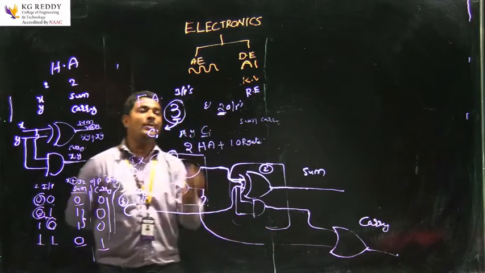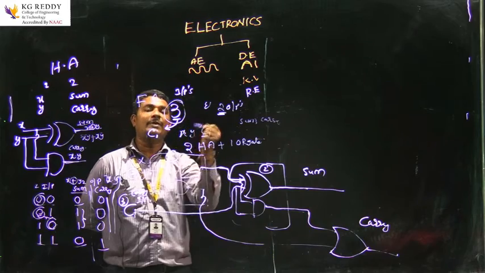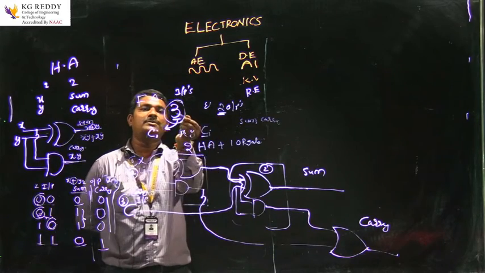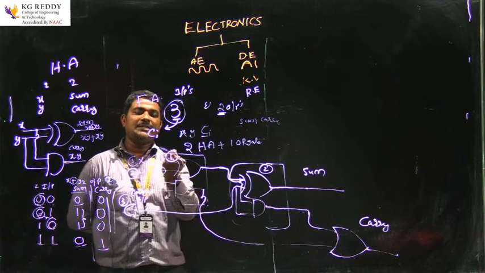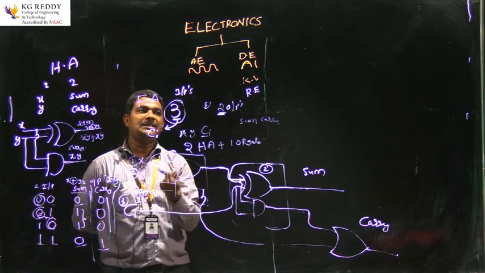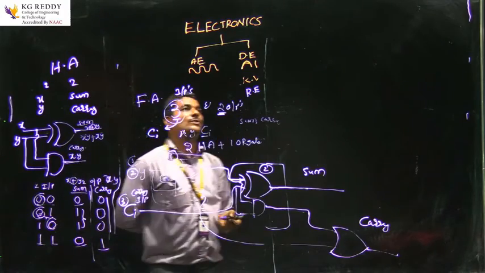How many inputs are there in full adder? 3 inputs. Let us take 2 power n, 2 power 3, since the number of inputs is 3. 2 power 3 means 8. X, Y, Ci, where Ci means carry input. Let us go for the truth table.